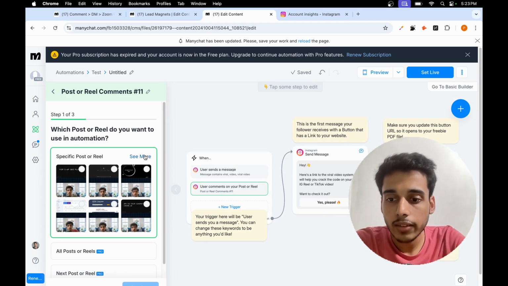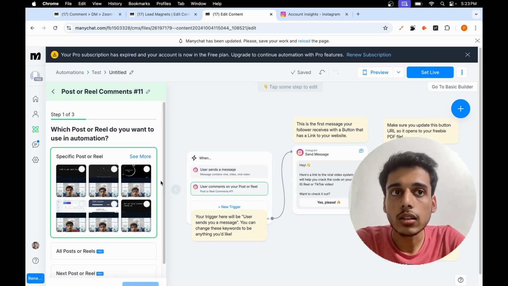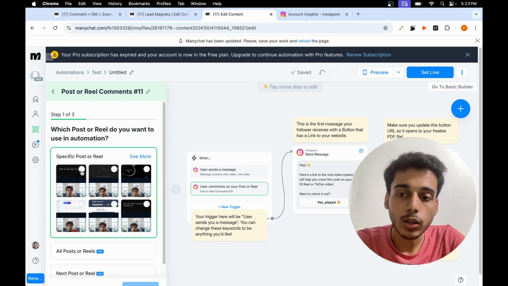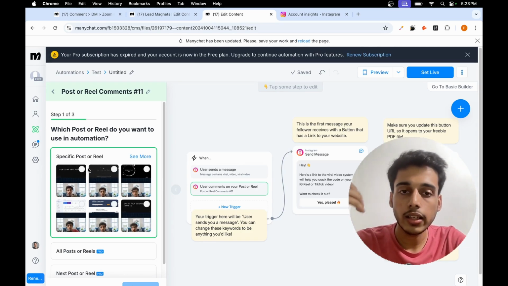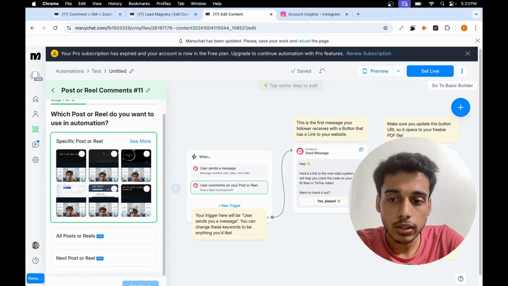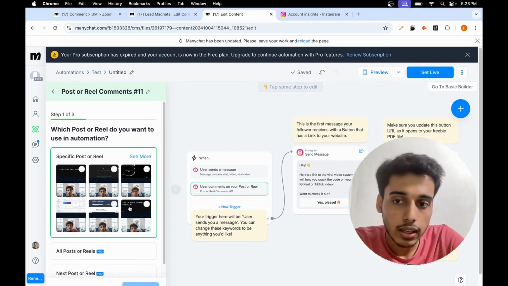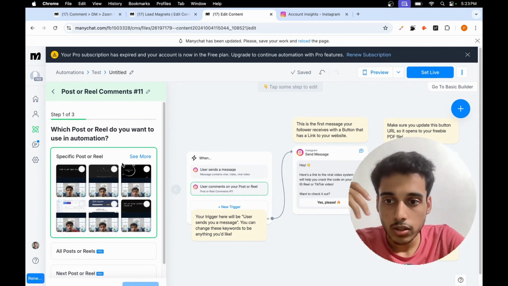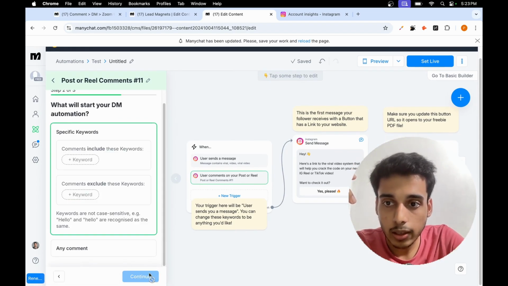But if you are going ahead with the pro plan, which costs you about $12 or $15 based on the amount of followers that you have on your account, you can actually select all the posts. यानी कि अगर कोई भी post में कोई particular keyword enter करते हैं, यानी कि consultation, then this particular automation will get triggered. So if you want that case to happen, then go ahead with the pro plan. But I think most of the people who are just getting started off just like me, they can continue with the free plan. So I can select any of the posts. Let me just select this one. And once I do this, I can click on continue.